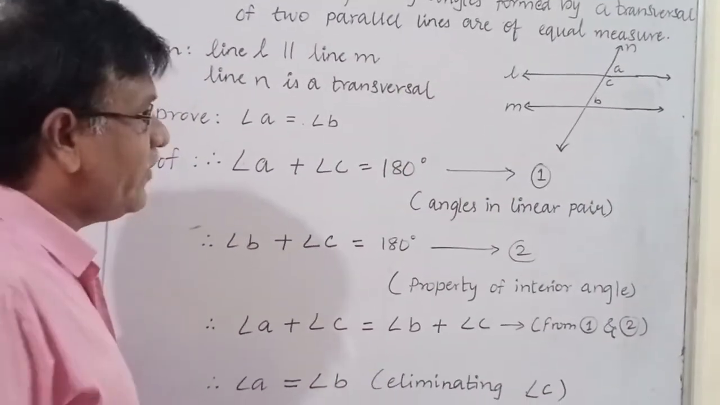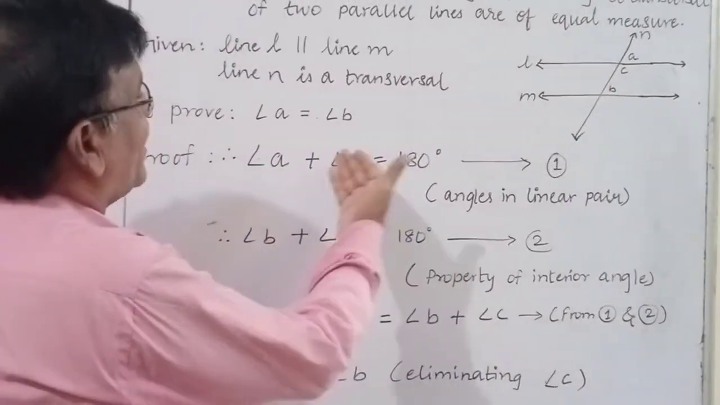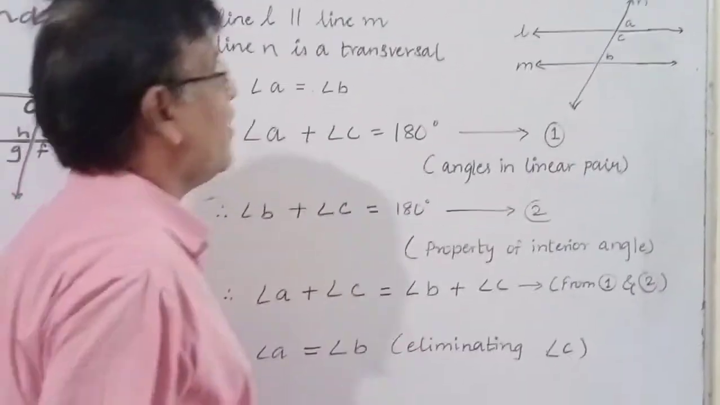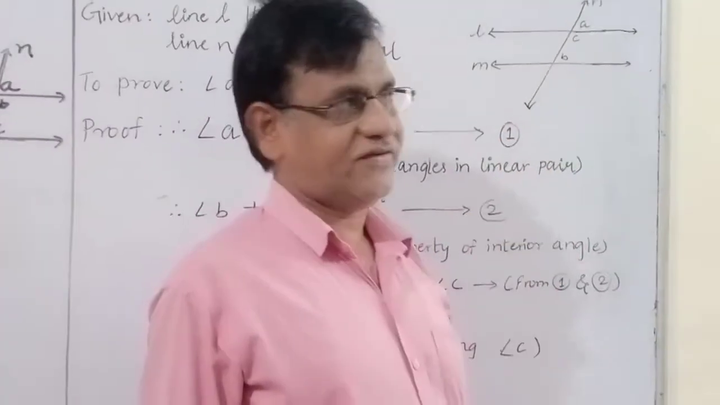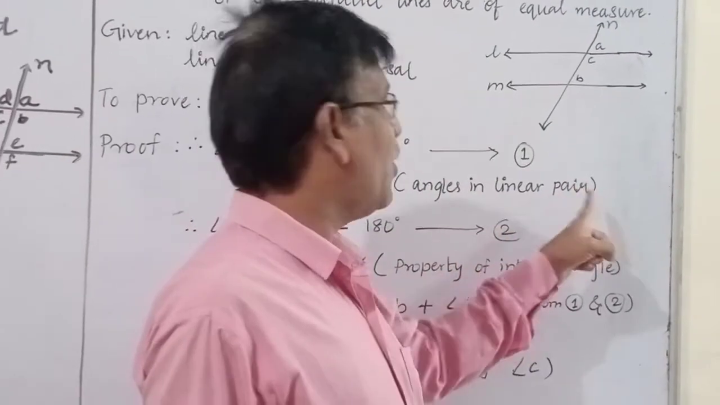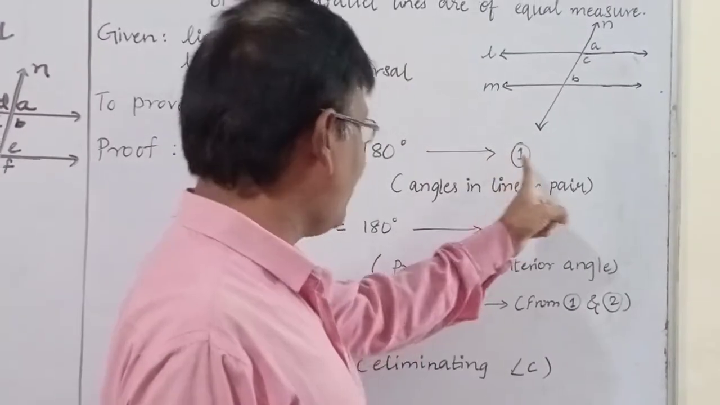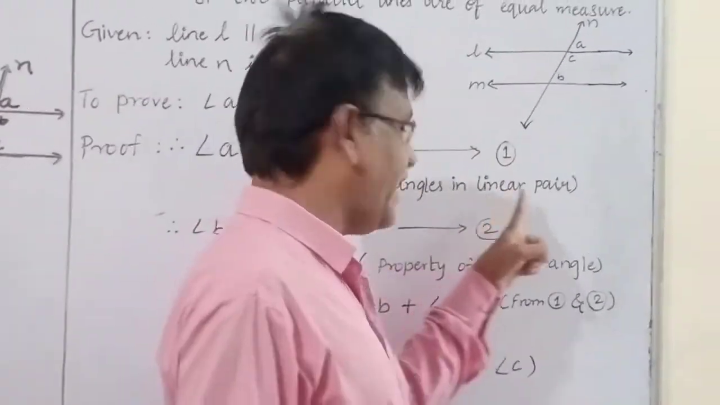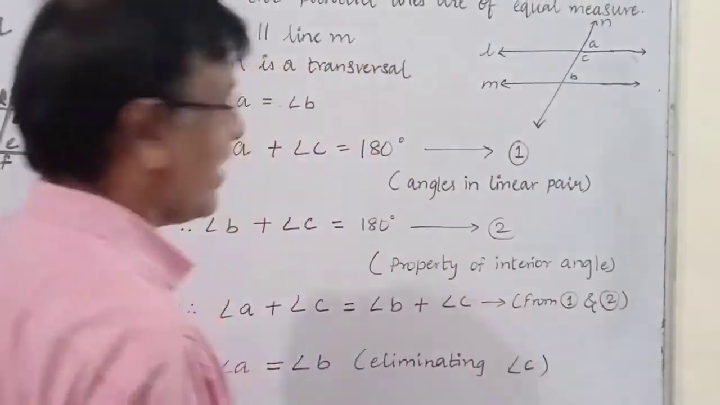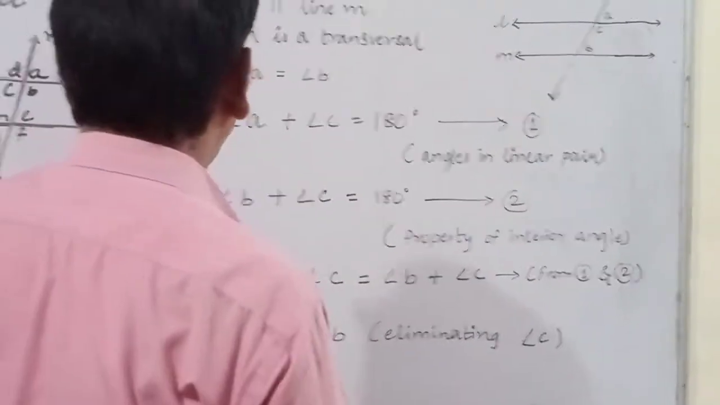This is logically we can say that angle A plus angle C is equal to 180 because they are linear pair angles. Okay, angles in linear pair. You have to write down the reason also when we prove anything. A statement first we proved, that is angles in linear pair. They are having the measure 180. They are supplementary always. Okay.